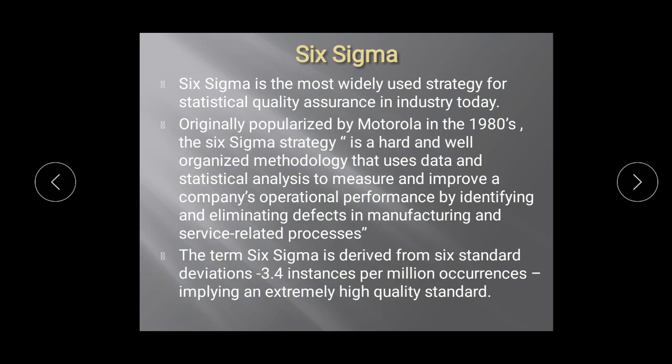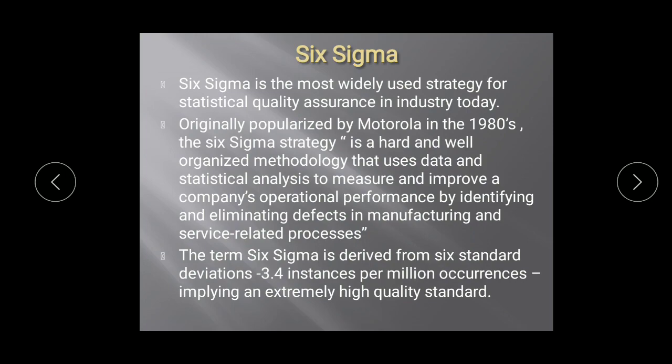The term Six Sigma is derived from six standard deviations. It is derived from six standard deviation variations, that is 3.4 instances, I'm sorry, per million, that is 3.4 instances of defects. By instances I mean that many particular defects per million, for 1 million occurrences you have 3.4 instances of defects, implying an extremely high quality standard.